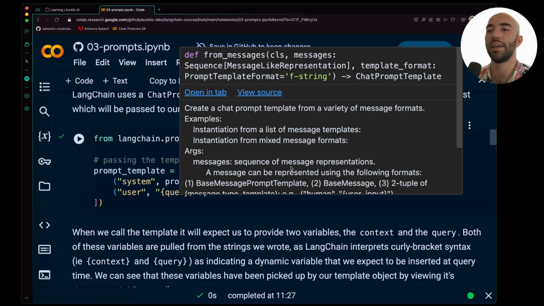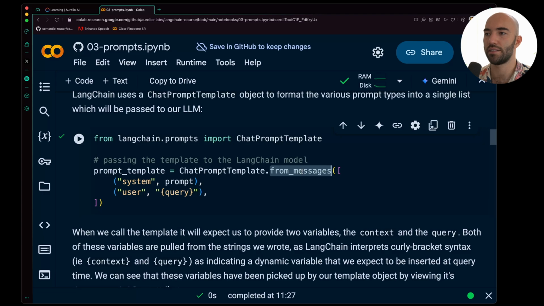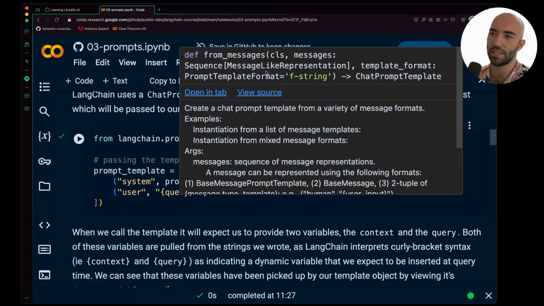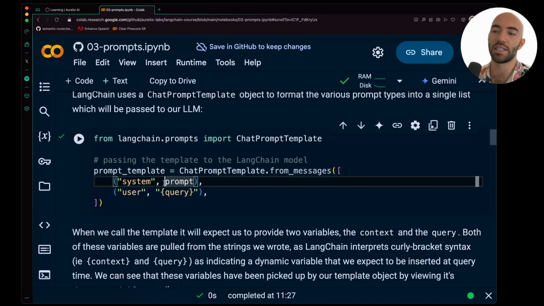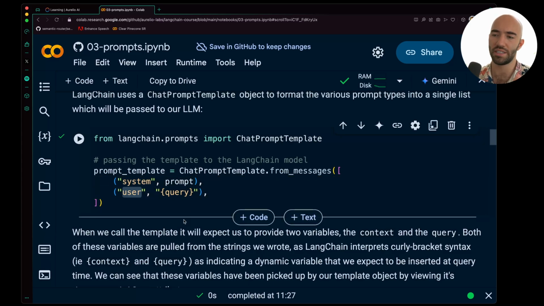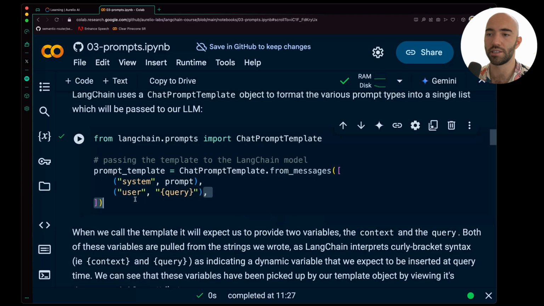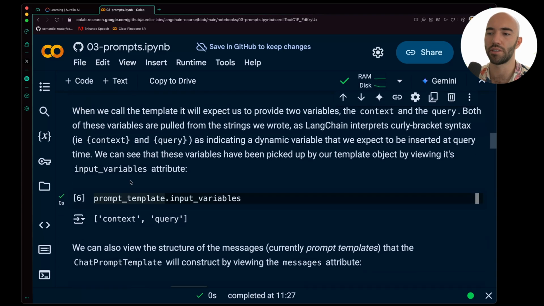It is a sequence of message-like representations. So we could pass in a system prompt template object and then a user prompt template object, or we can just use a tuple like this, and this defines that this is system, this is a user, and you could also do assistant or tool messages here as well, using the same structure.